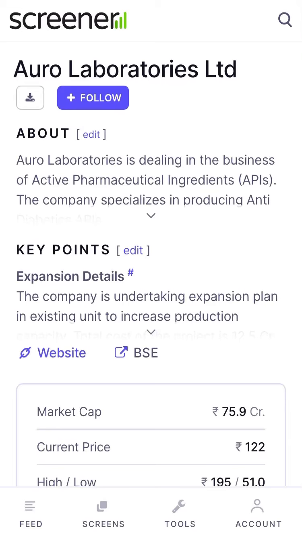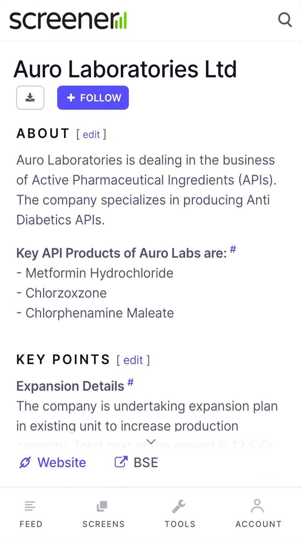Today I'm going to show you the fundamental analysis of Oro Laboratories Limited. Oro Laboratories Limited is one of the leading companies in the business of active pharmaceutical ingredients. The company specializes in the production of anti-diabetic APIs. Key API products of Oro Laboratories are metformin, chlorzoxazone, and chlorpheniramine maleate.